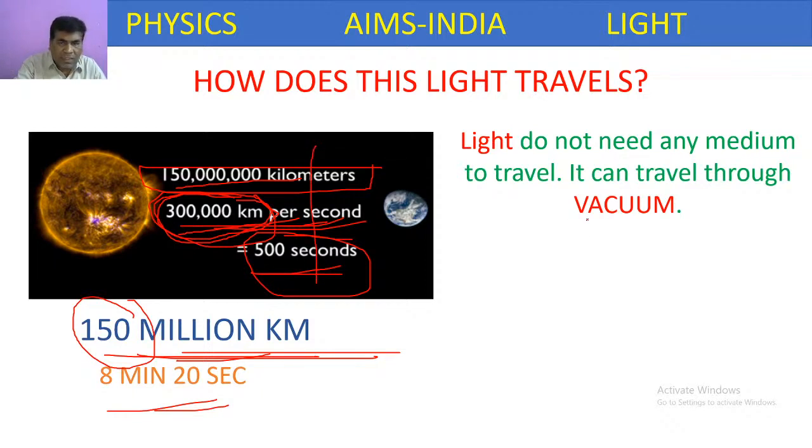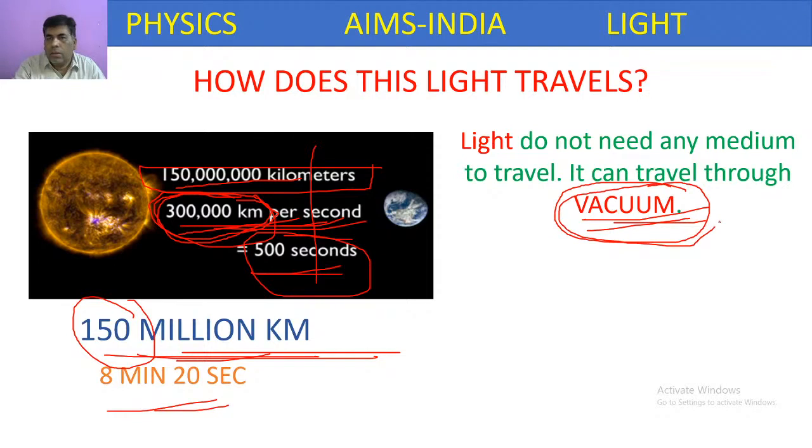There is nothing, which means we consider it as vacuum. Please be careful with the spelling of vacuum. The correct spelling is V-A-C-U-U-M, vacuum. So between the earth and sun, in the beginning portion, there is vacuum. So this light can travel through vacuum also.